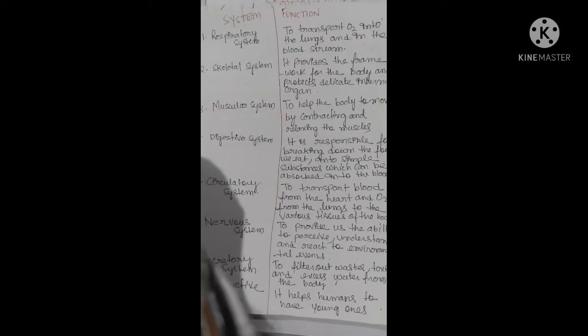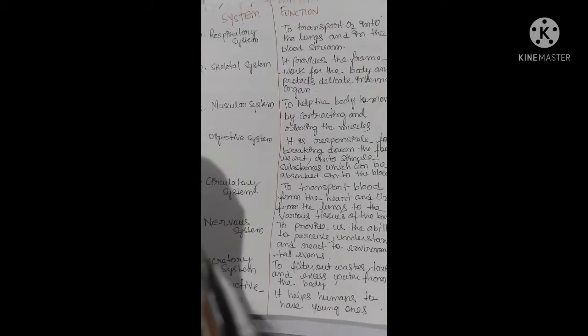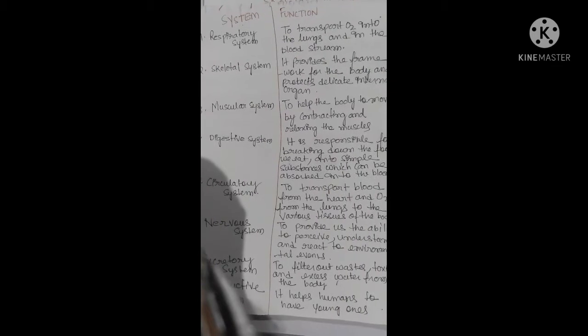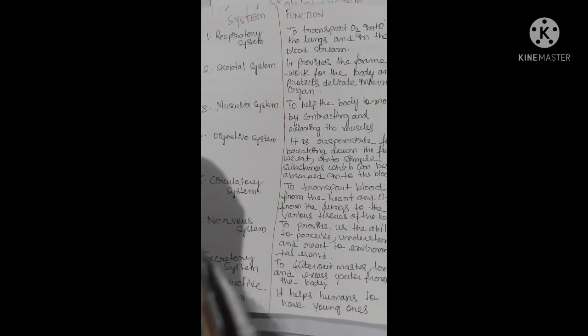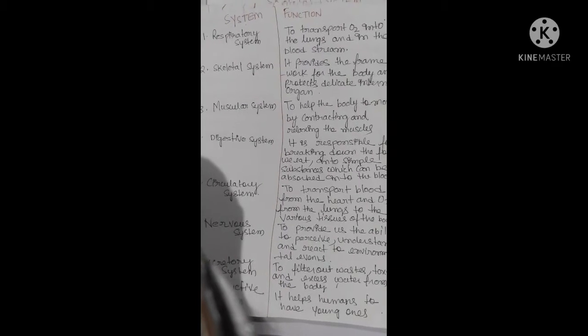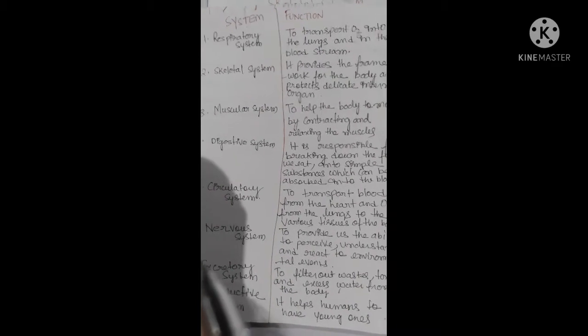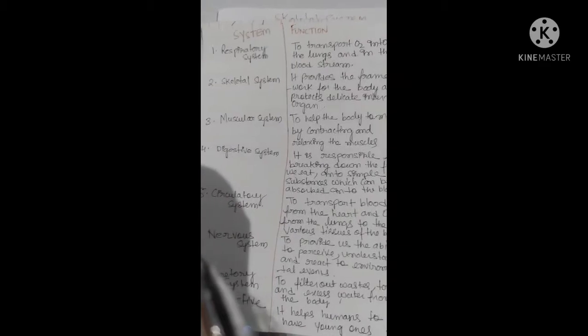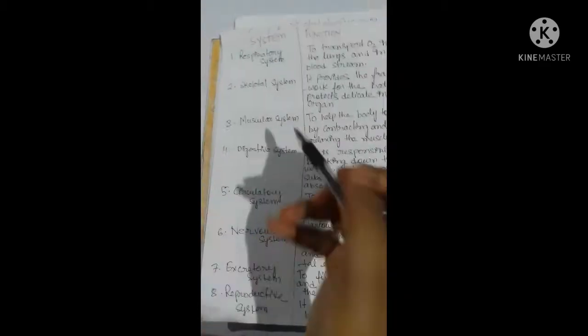In our body also there are pipes, arteries and veins. Arteries carry the oxygenated blood and veins carry the deoxygenated blood, and the aorta carries both. This you will learn. This also comes under the respiratory system.